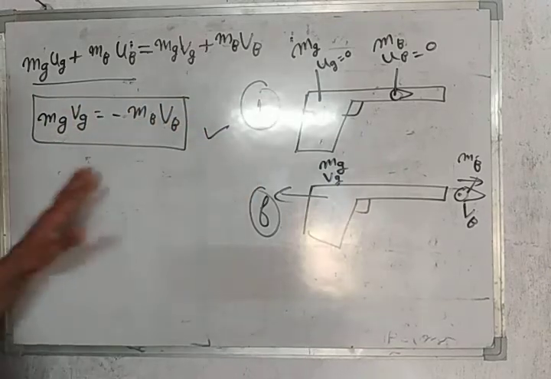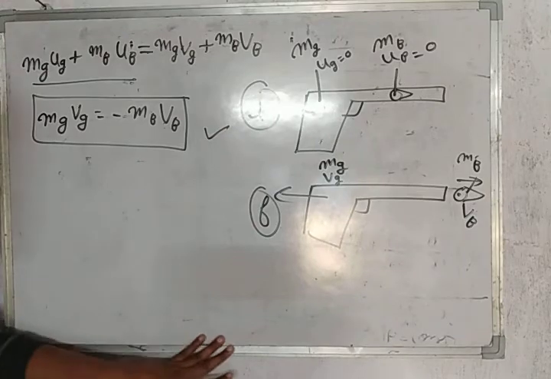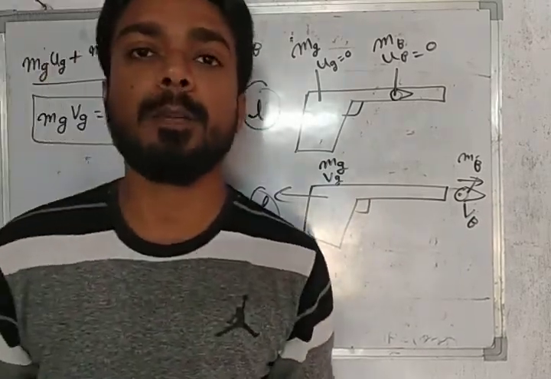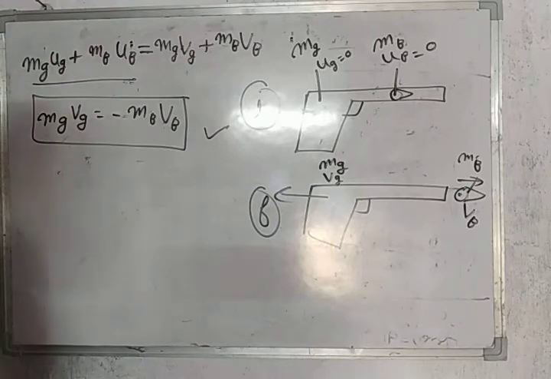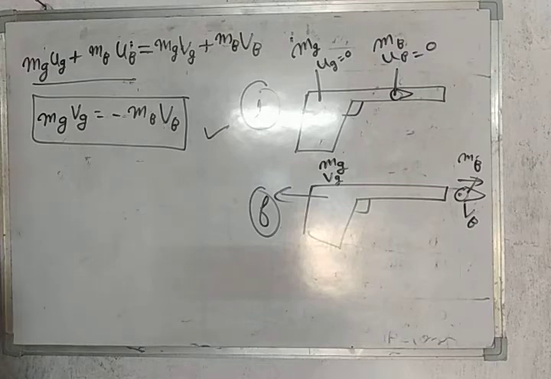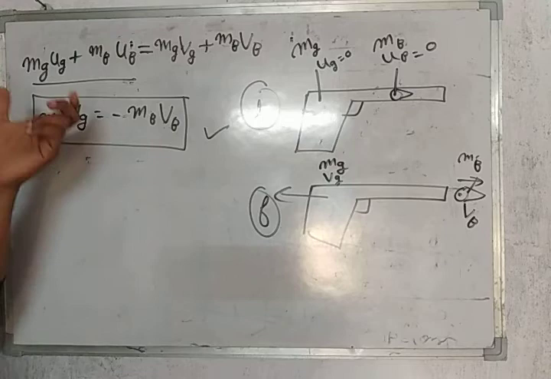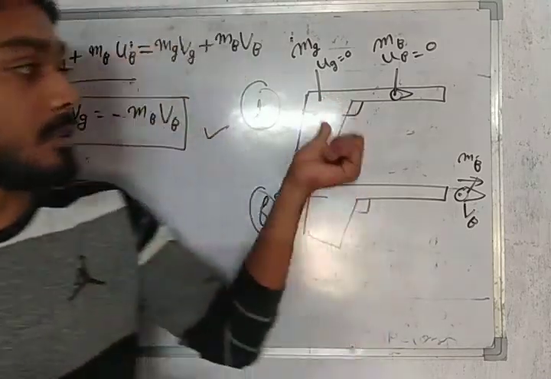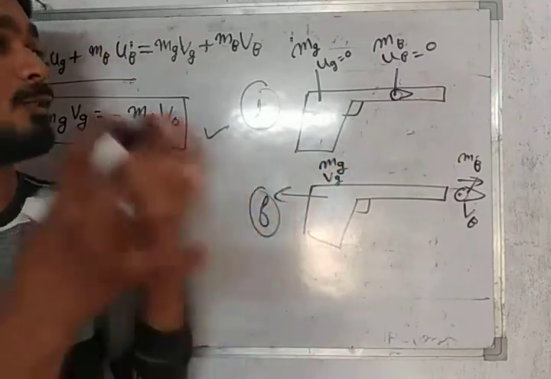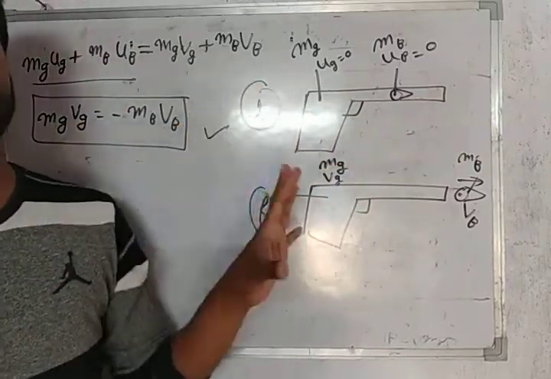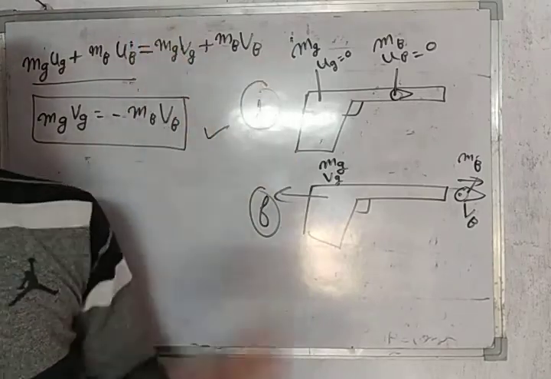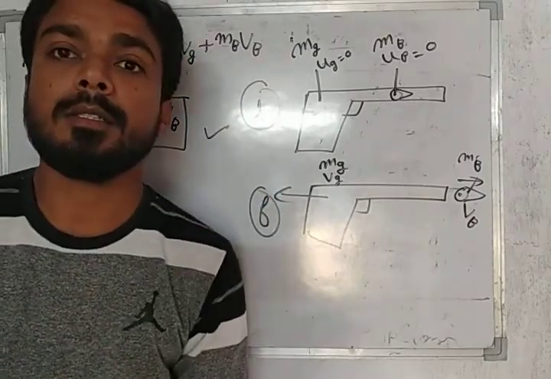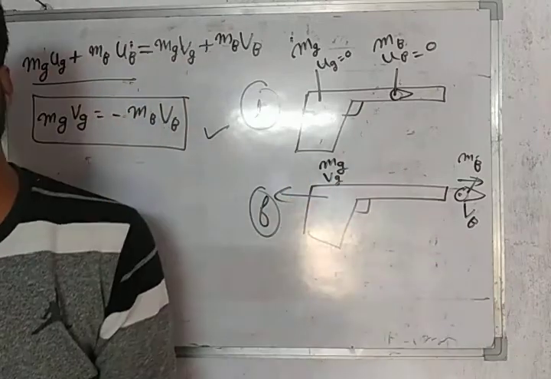Similarly, we will discuss a topic that is the collision of two bodies. In that topic, we'll discuss how you can find the velocities of the bodies after the collision, and how you can find the direction of the body after the collision. Next, this is the example of the conservation of momentum, in which we say if there is a system, here a system of bullet and gun, with no external force acting on this system, then the conservation of momentum states that the momentum remains conserved, initial momentum is equal to the final momentum.